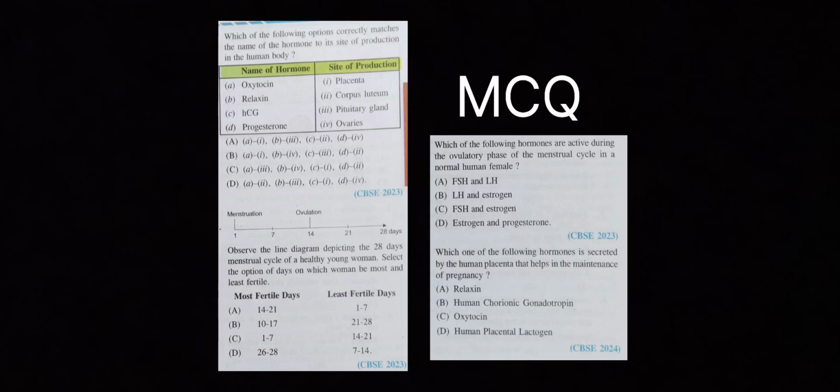In the years 2023 and 24, most of the questions are based on hormones. The first question is a match the following, which is presented here, and the answer is C. The second question comes from the menstrual cycle, and the answer is B. The most fertile time period is actually 10 to 7 days before or after ovulation. Then the next answer is FSH and LH, followed by the last one, hCG, option number B.